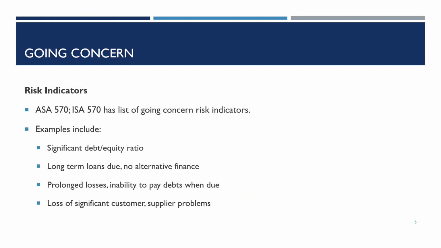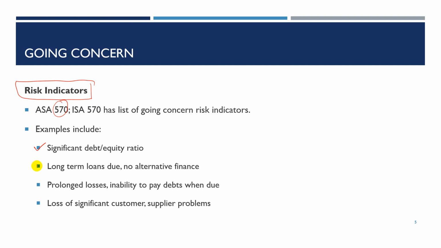There are a number of indicators that alone or combined can suggest that the going concern assumption may be at risk. ASA 570 provides a comprehensive list of events and conditions that place doubt on the going concern assumption. For example, a significant debt to equity ratio. The debt to equity ratio reflects a company's debt status. A high debt to equity ratio is considered risky because it suggests that the company is financing a significant amount of its potential growth through borrowings.